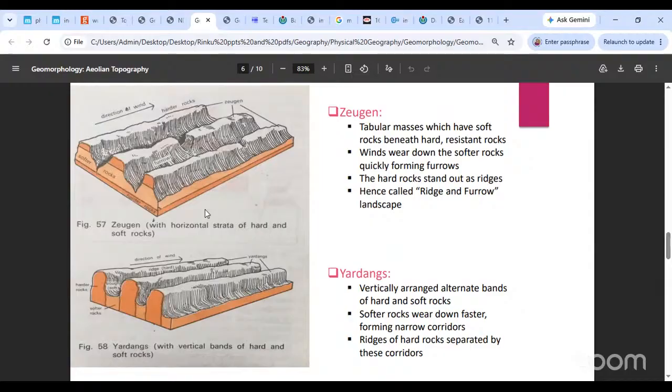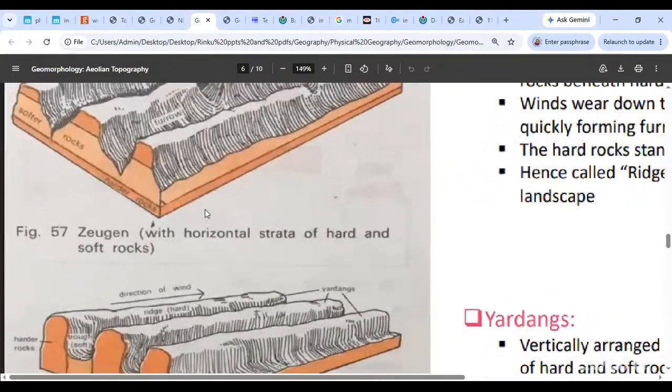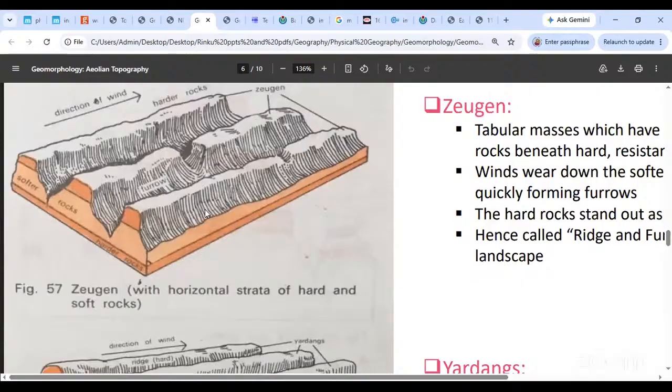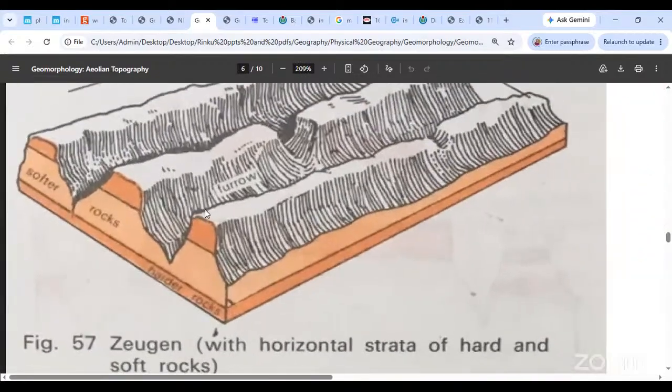Okay. For example, in case of Zeugen, आप ठीक से देख लीजिए, वो जो hard and soft rocks हैं वो horizontally arranged हैं. Okay. So you will find a block of hard rock, then a piece of soft rock, then again a piece of hard rock. तो उसमें क्या हो जाएगा? What happens over here is the soft rock will be eroded faster. Okay. The hard rock is resistant, so clearly it does not erode as much. But the soft rock erodes quite faster.